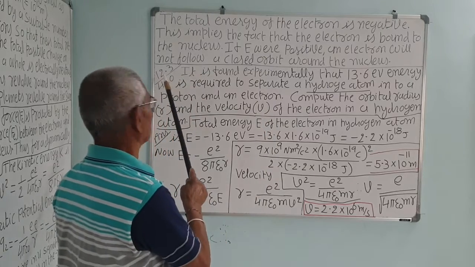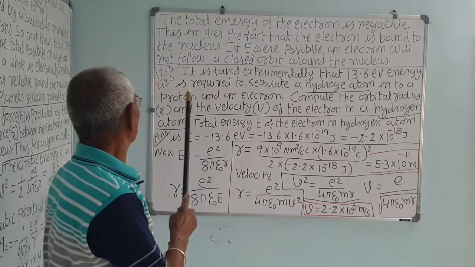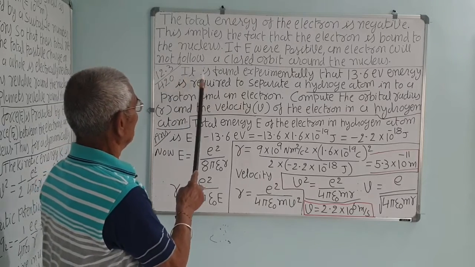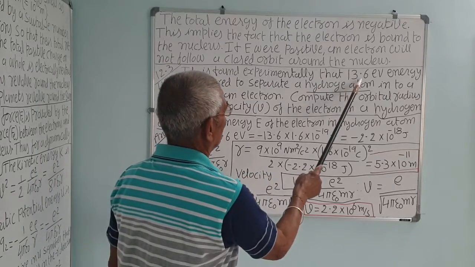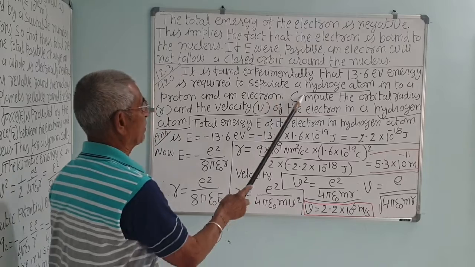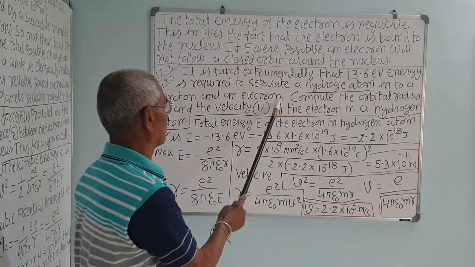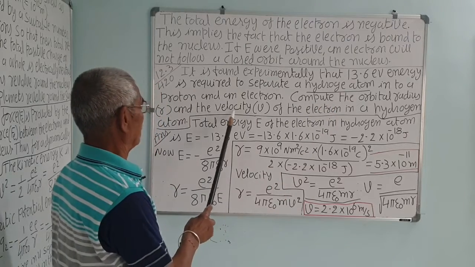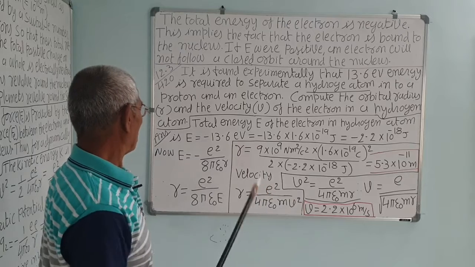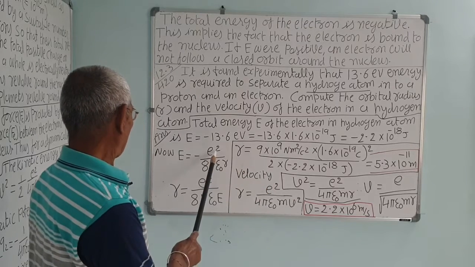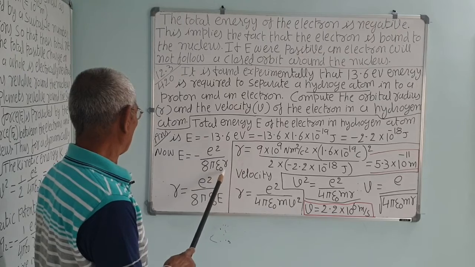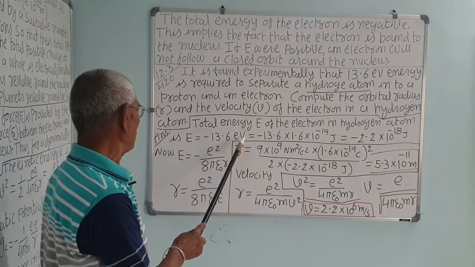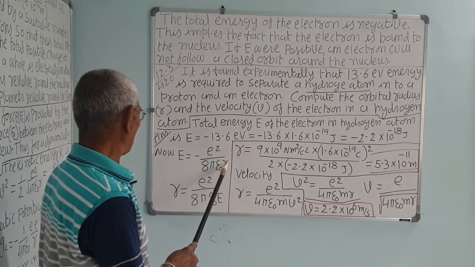Now let us see the example, for more practice. Example 12.3, a solved example on page number 420. It is found experimentally that 13.6 electron volt energy is required to separate a hydrogen atom into a proton and an electron. Compute the orbital radius r and the velocity v. We know that the total energy is minus e square upon 8 pi epsilon 0 r, and that is given already, E is equal to minus 13.6 electron volt. So from this we can calculate the radius.